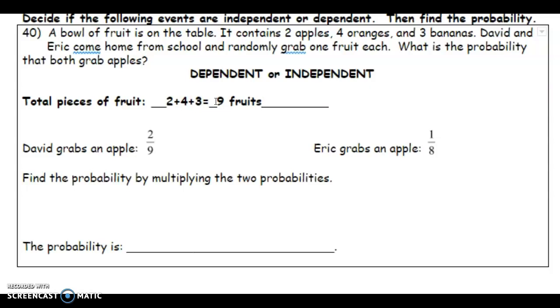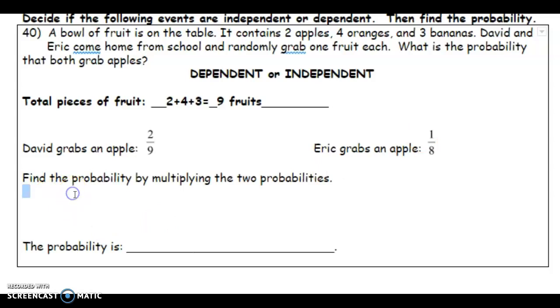So if Eric came and got one of these 9 fruits, I have 1 less for David. Or in this case, David went and grabbed it first. So his probability is 2 apples out of 9 total fruits. But now that he already took 1 apple out, in the bowl there's only 1 more apple and a total of 8 fruits.